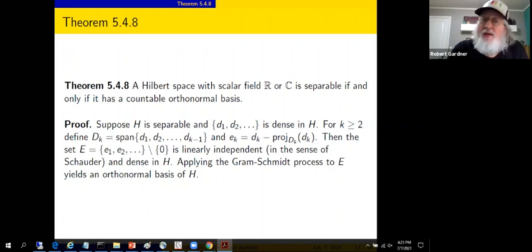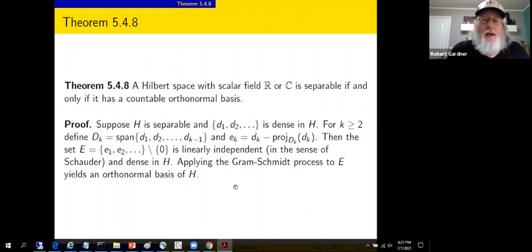Apply the Gram-Schmidt process to set E. So that takes this linearly independent set, converts it into an orthonormal set. The denseness allows us to conclude, in the sense of Schauder, that we have an orthonormal basis of the Hilbert space. So separable implies countable